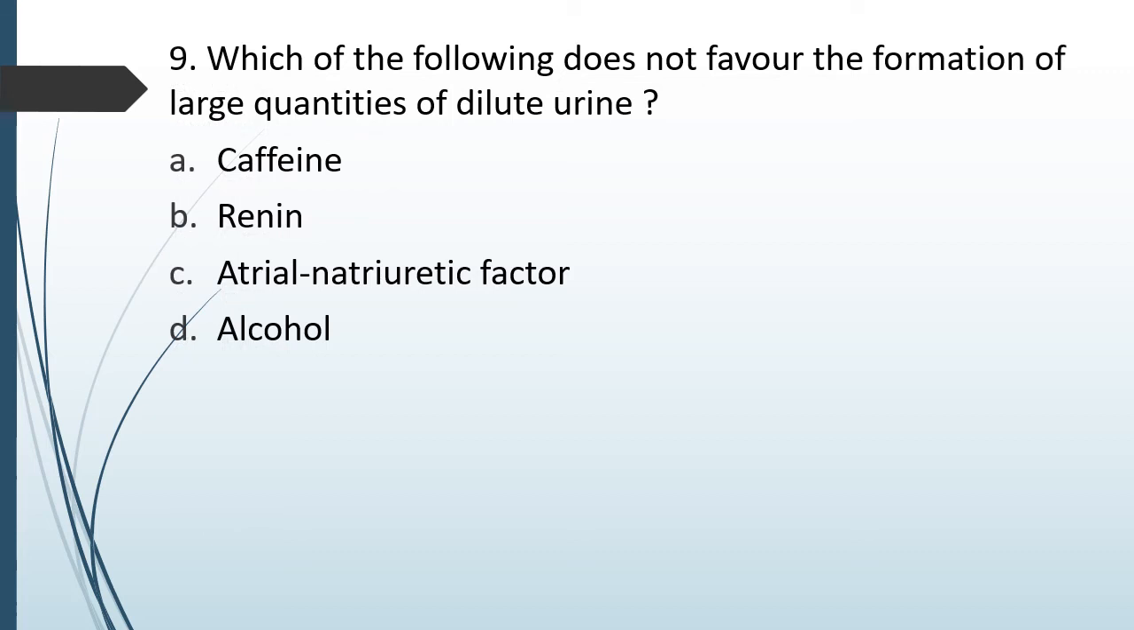Question number 51. Which of the following does not favor the formation of large quantities of dilute urine? Caffeine, renin, atrial natriuretic factor, alcohol. Which of the following does not favor the formation of large quantity of dilute urine? The correct answer is option B, renin.